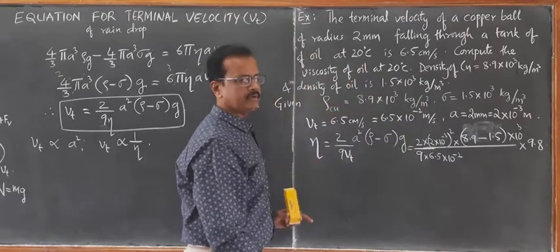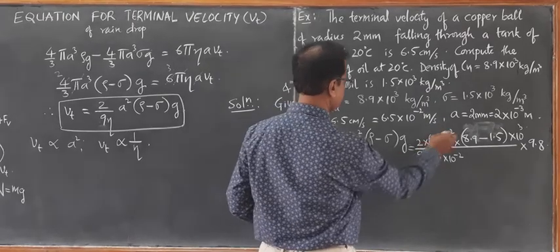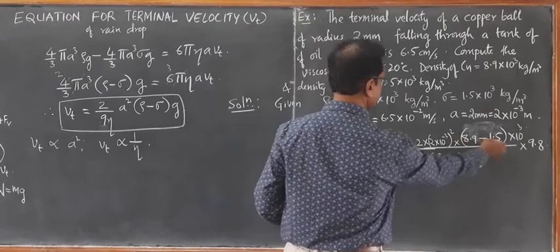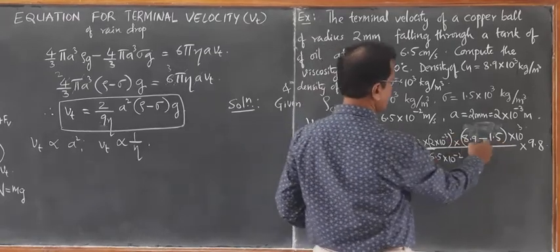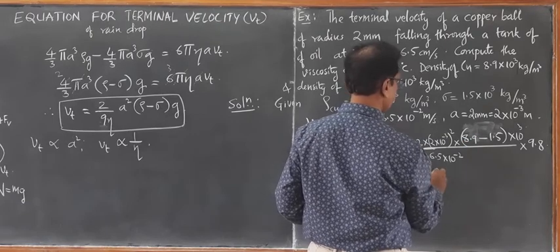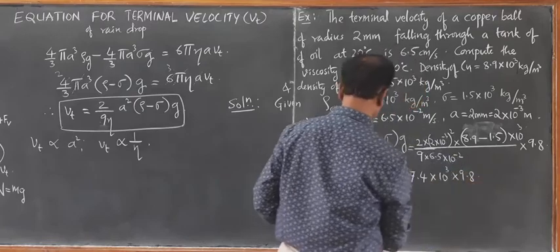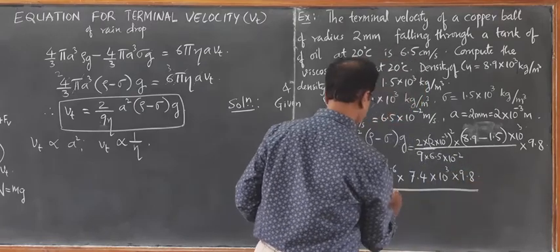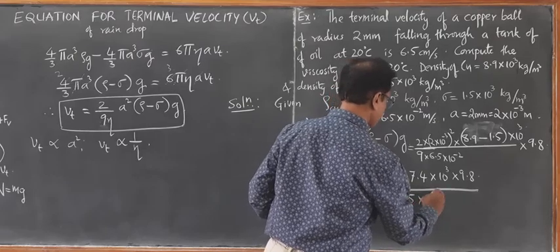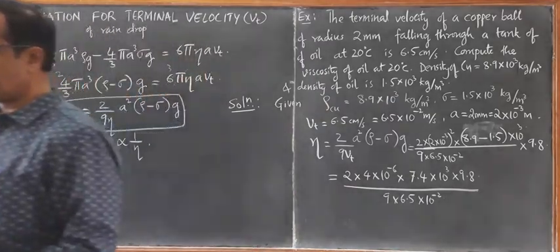So 2 into 4 into 10 raised to minus 6 into 7.4 into 10 raised to 3 into 9.8 whole divided by 9 into 6.5 into 10 raised to minus 2. If we simplify this, we get the required result.